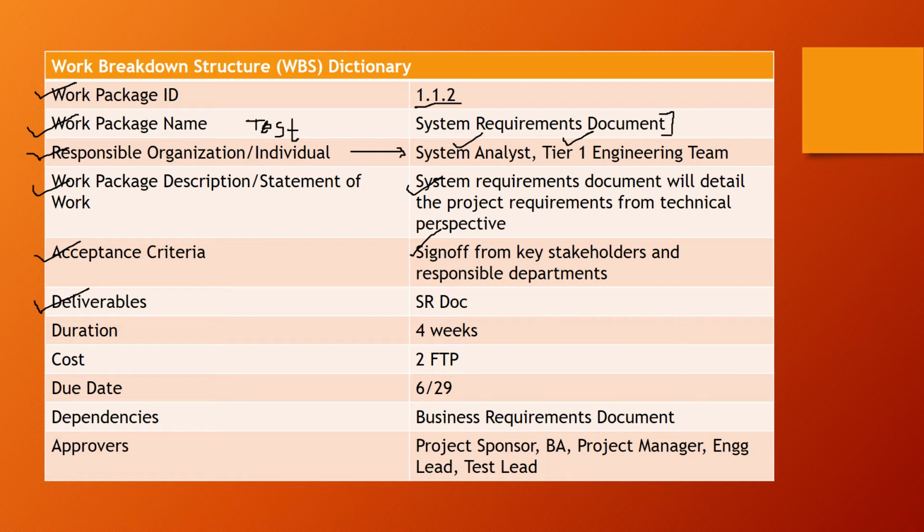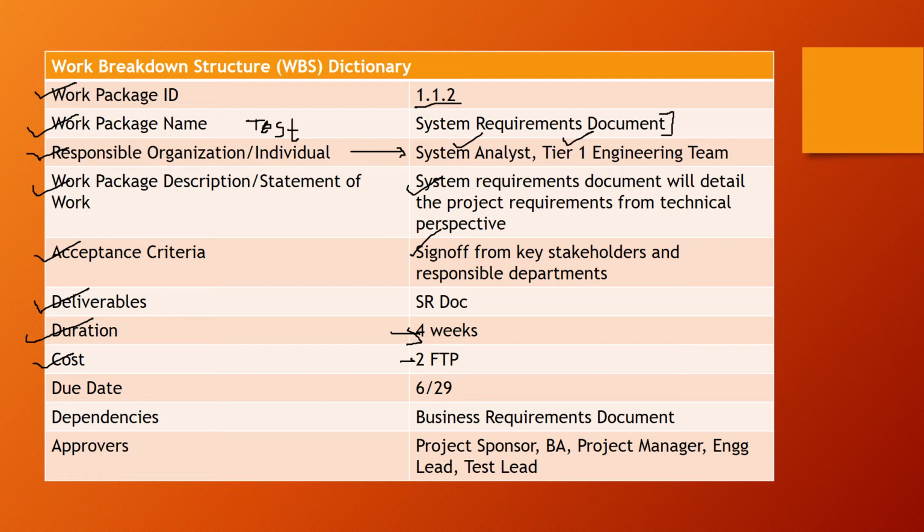Deliverables: the SR doc, the system requirements document itself, is the deliverable out of this WBS dictionary entry, right? Duration is 4 weeks, so you have 4 weeks of time to prepare the SR document and get it approved. The cost is 2 FTE, let's say 2 full-time persons.